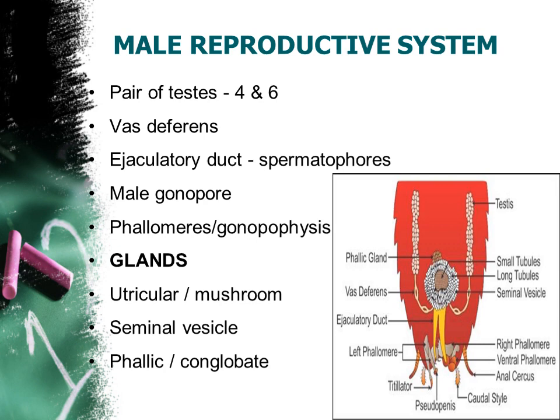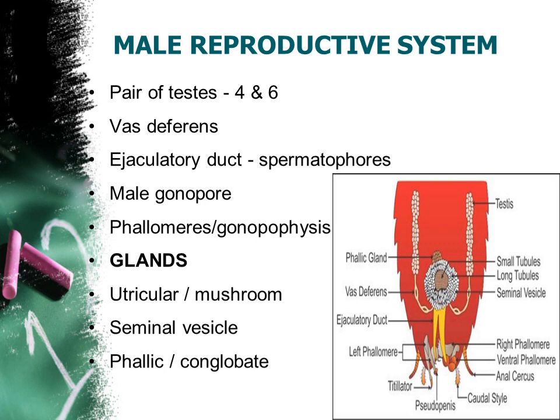So these spermatophores will be ejaculated out through the male gonopore, right? For this copulation process, the phallomeres or gonapophysis organ is helping. Is it clear? So these are the organs.